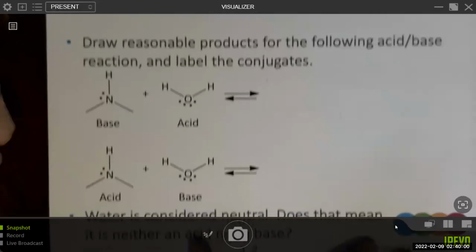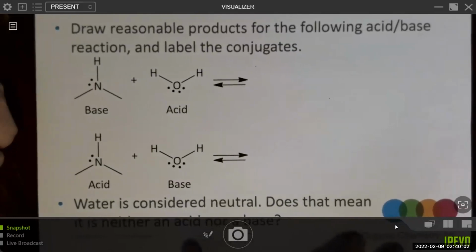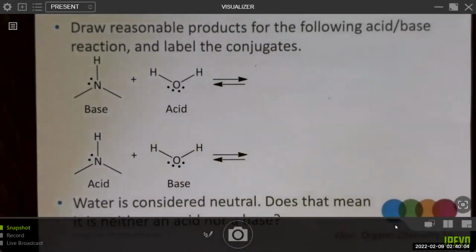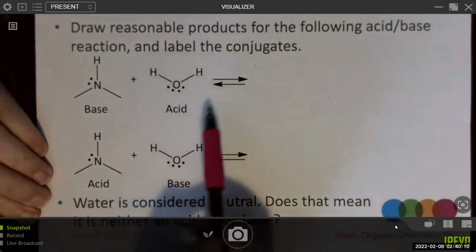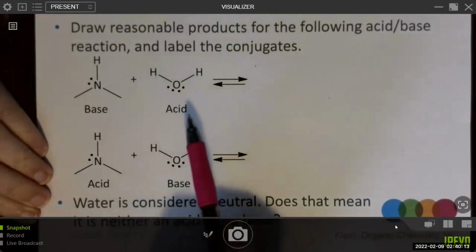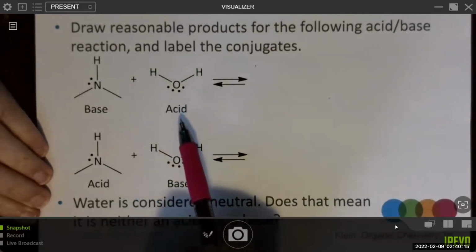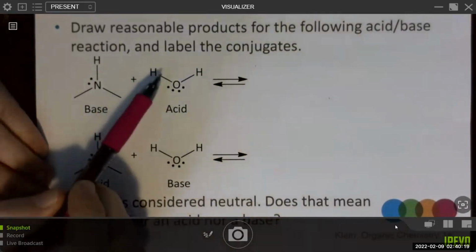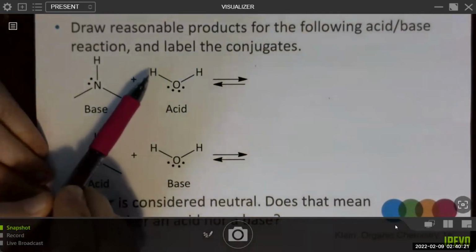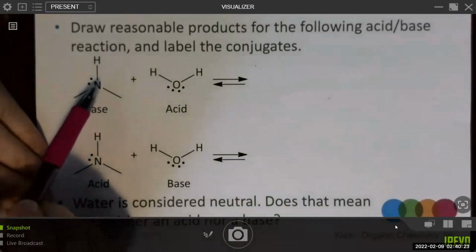Okay, hopefully you took a moment to try to work on this problem. If not, we'll go ahead and go over it together right now. So if water acts as an acid, and again, we're using the Bronsted-Lowry definition, then it will be a proton donor, and the base will be a proton acceptor, right? So basically, we should be donating one of these protons to the base.